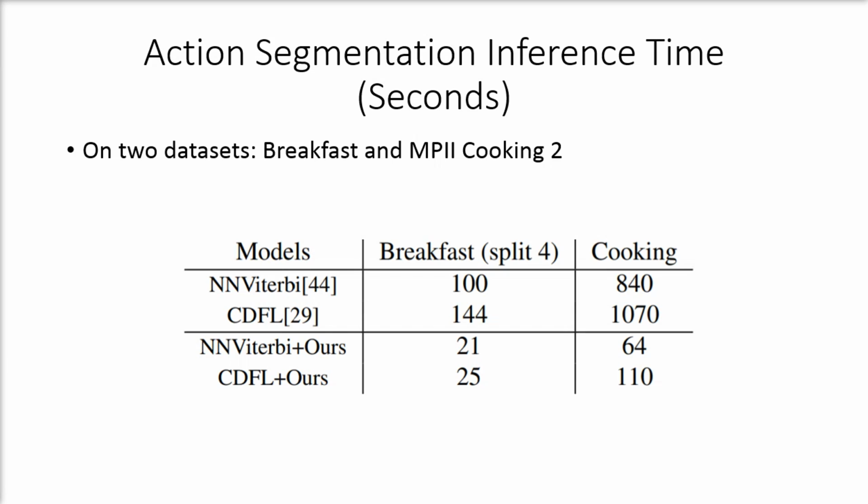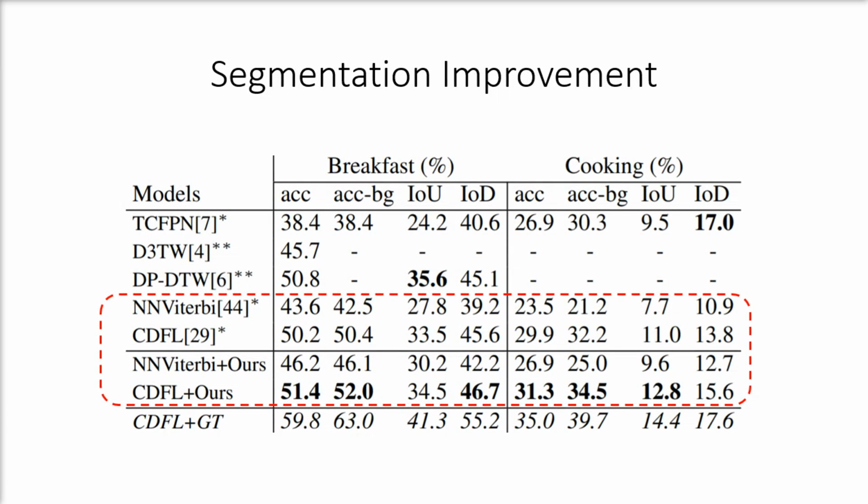on two different datasets. Our improvements are not only limited to the inference time, but also we show that the baseline results also improve on both datasets upon using this top-down paradigm. We also offer at the last row a CDF-L result where we provide it with the ground truth task predictions, or the ground truth labels.